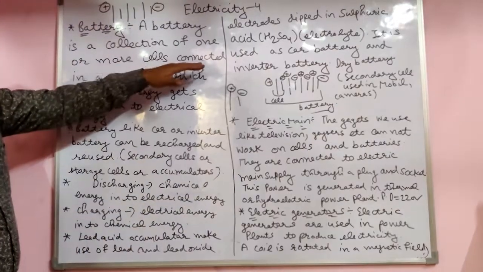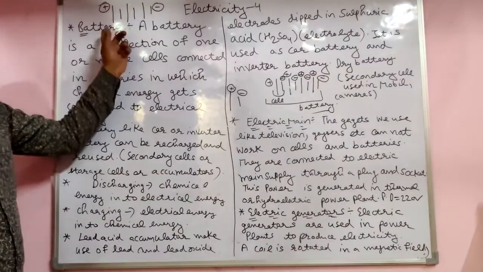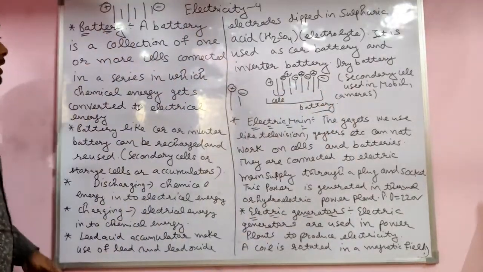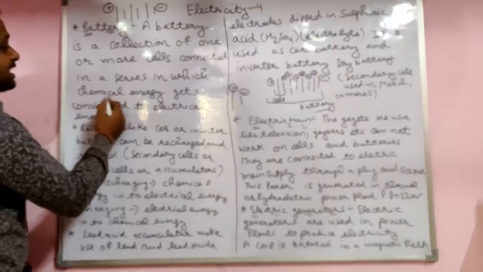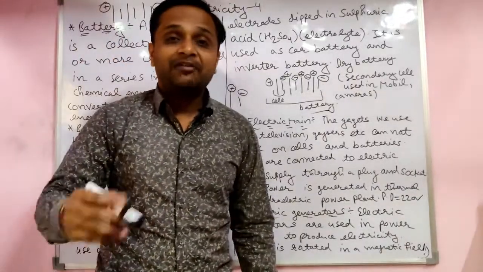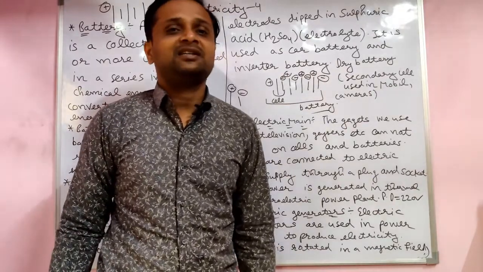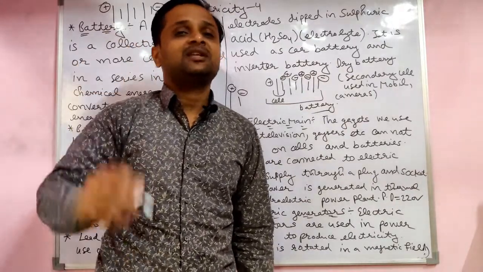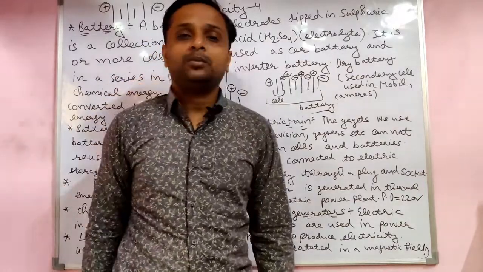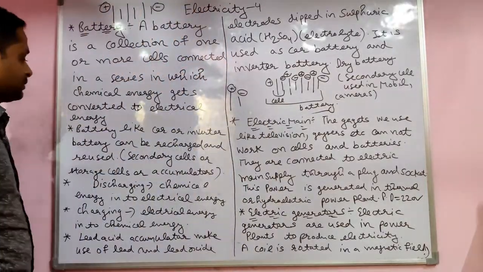A battery is one or more cells connected in series, in which chemical energy gets converted into electrical energy. In a battery, chemicals are there. They are electrochemical cells, in which chemical energy is converted into electrical energy.